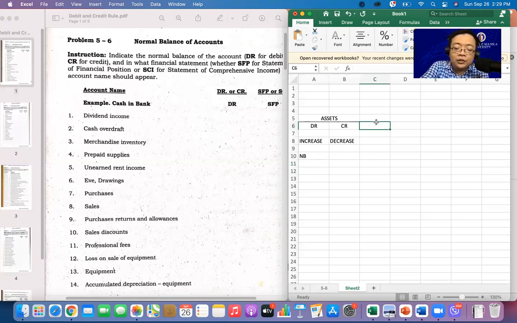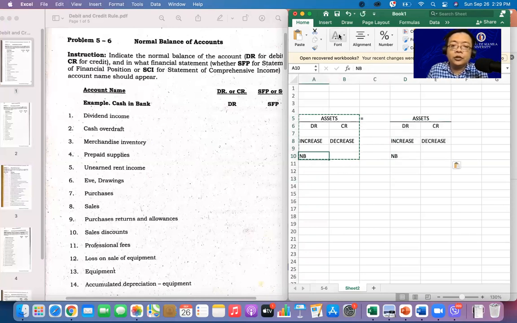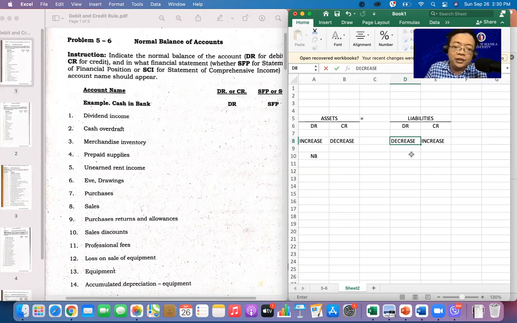Assets equals liabilities plus your owner's equity. So we have here, copy na lang to para mas mabilis. Ito ay normal balance. Next, how about in terms of your liabilities? Liabilities and owner's equity. If we increase our liabilities, it is always on the credit. Ito ay baliktad, di ba? Any decrease naman, it is on the debit side. So yun na yung baliktad, di ba?